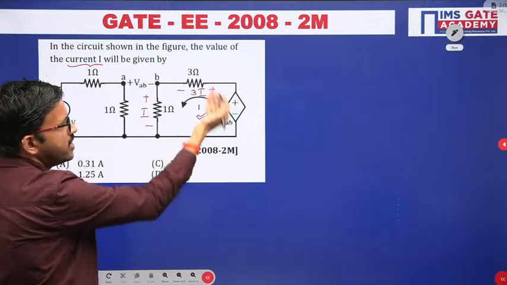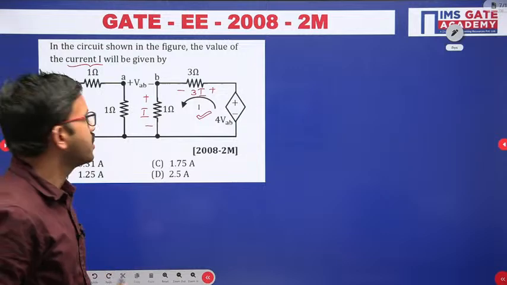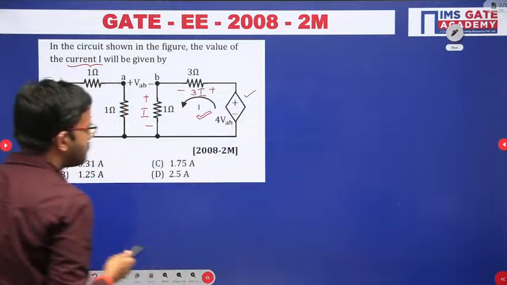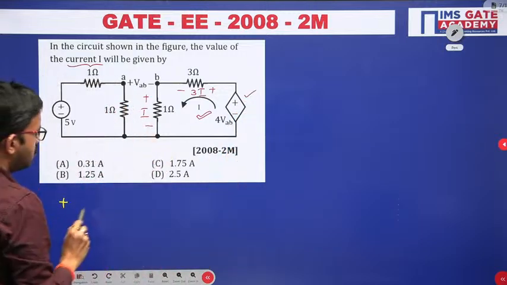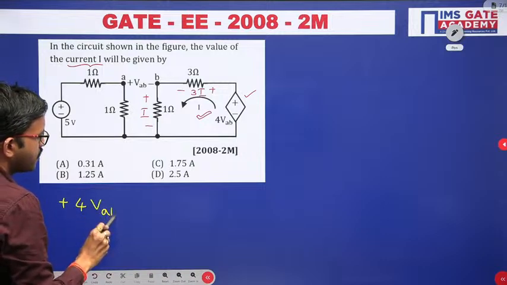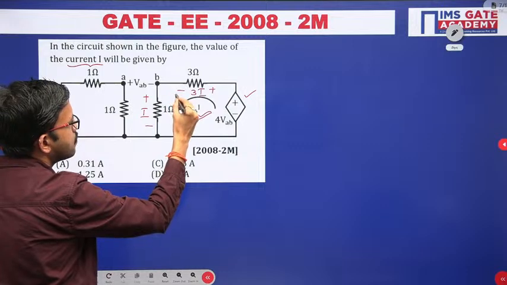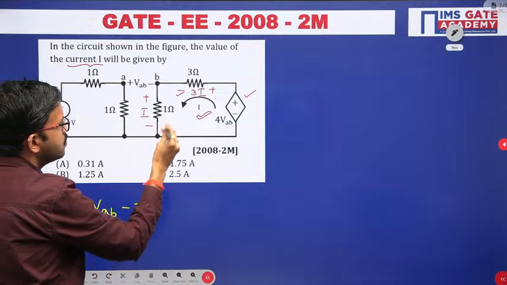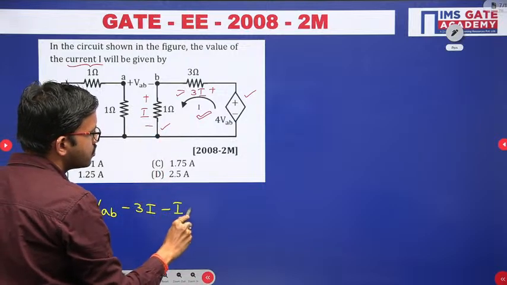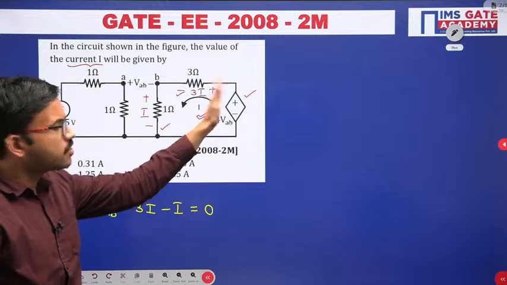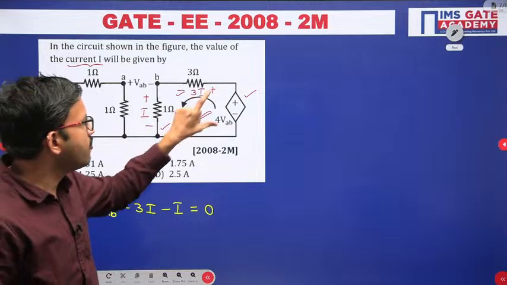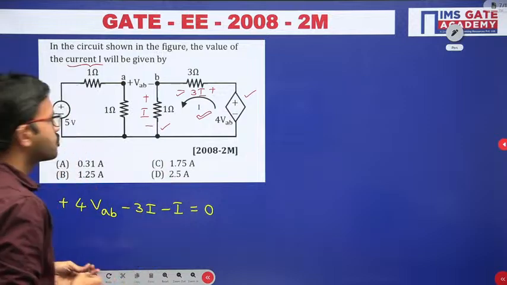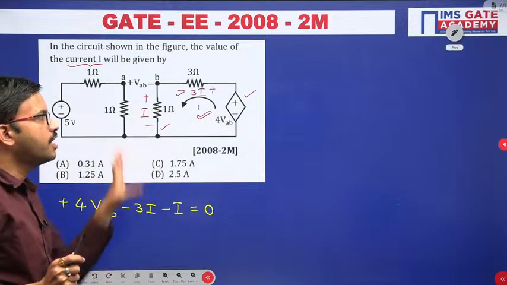Now just apply KVL around this particular closed path. If you apply KVL around this closed path, what are you going to get? Minus 2 plus 4 times VAB, then plus 2 minus 3I. Similarly, plus 2 minus I is equal to 0. While you are writing KVL around any closed path, for every element you can consider the starting polarity or the second polarity, no problem. For this I have considered the second polarity for every element voltage.